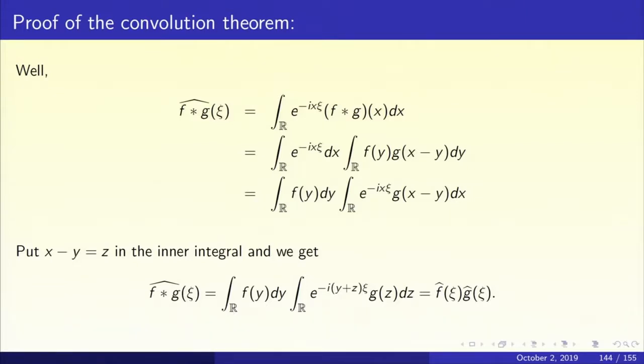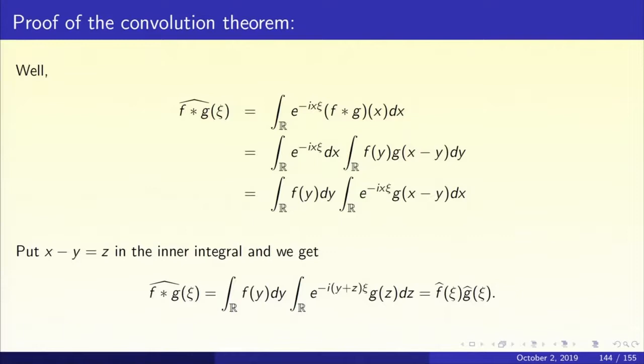So do the x integral first. So you get integral f(y) dy, integral over R of e to the power minus i x chi g(x minus y) dx. The next step is equally obvious. Put x minus y equal to z in the inner integral, namely make a change of variables, or x equal to y plus z in the innermost integral.